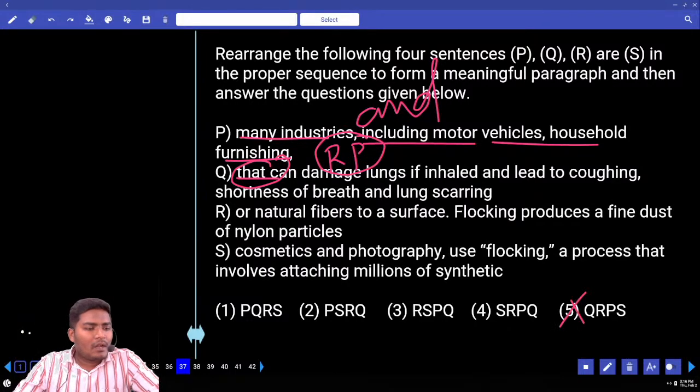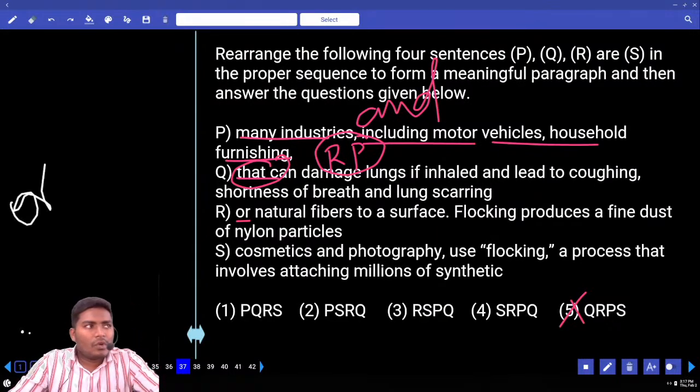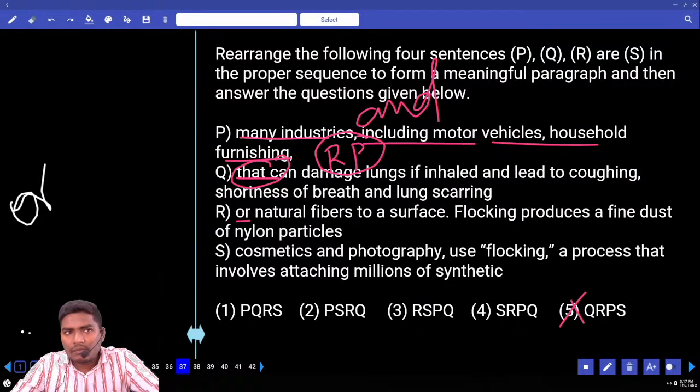Eliminate 5. Next, look at R. R sentence is starting with OR. Can you start the sentence using R? What is the part of speech of R? Conjunction. What type of conjunction is that? Not either or. Only or.